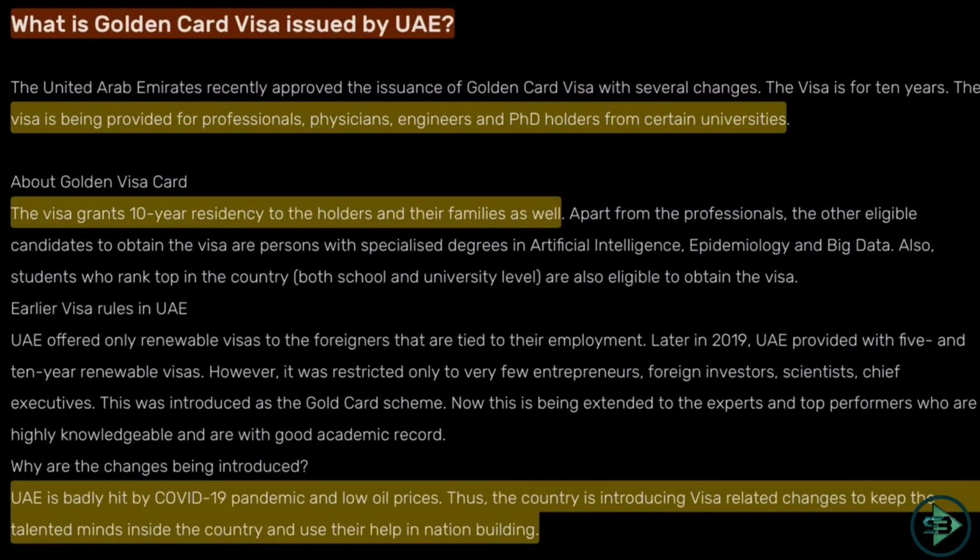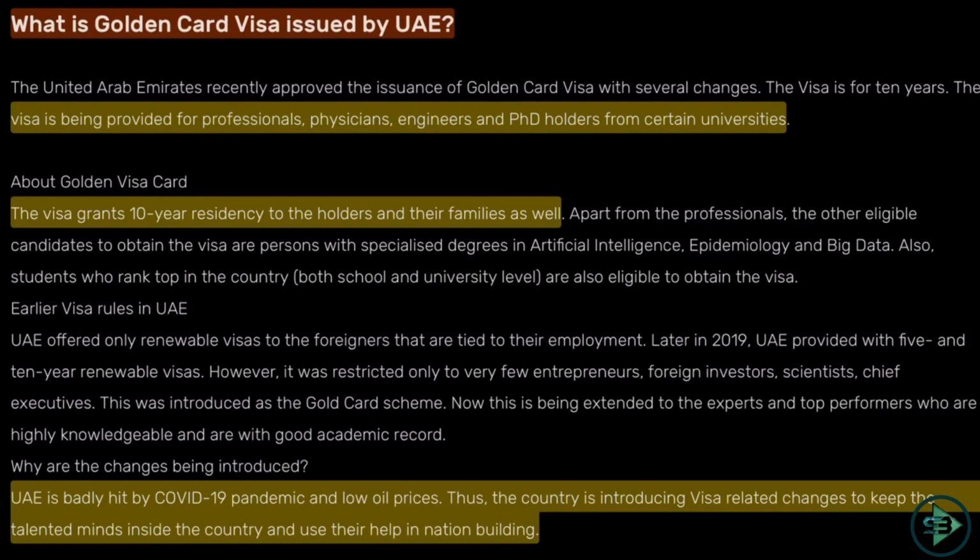See this next set of news now. What is the Golden Card Visa, which is being issued by UAE? So this visa is for 10 years. UAE is issuing this Golden Card Visa. So the Golden Card Visa is associated with which of the 4 countries? That is the kind of question that you can get.